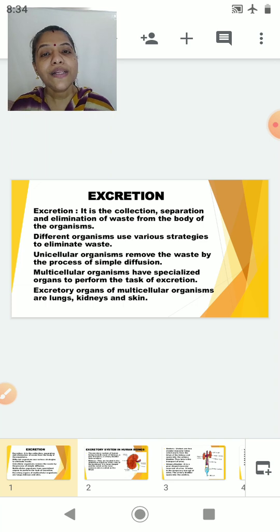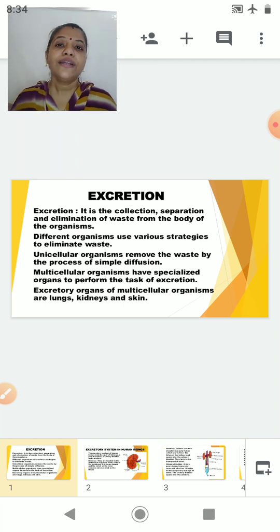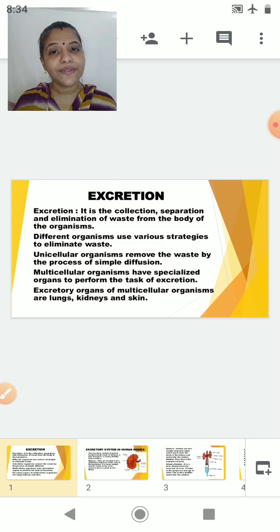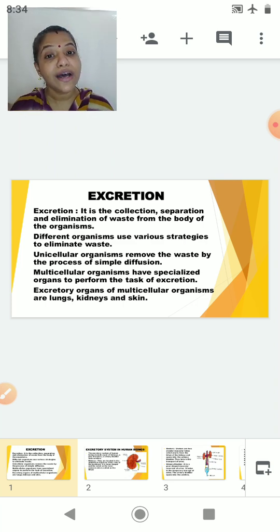For example, in case of unicellular organisms like amoeba, the excretion takes place by a very simple process that is nothing but diffusion. But in case of multicellular organisms, they have a specialized organ which performs the task of excretion. Now, the excretory organs in case of multicellular organisms like humans include lungs, kidney and skin.